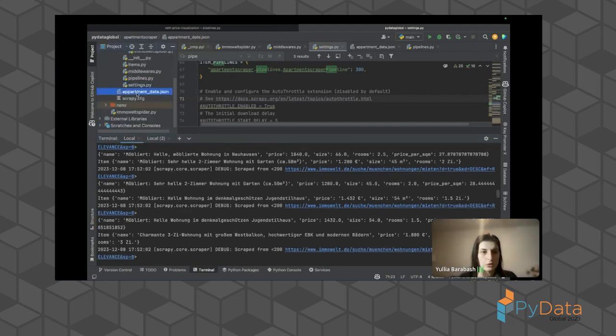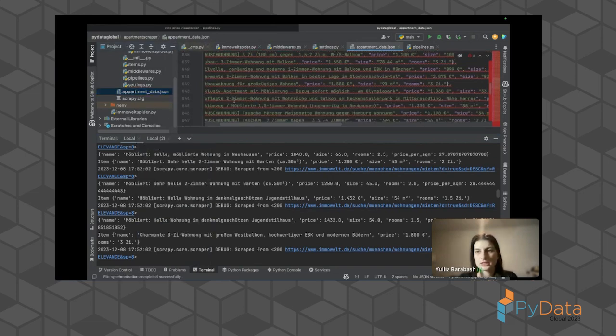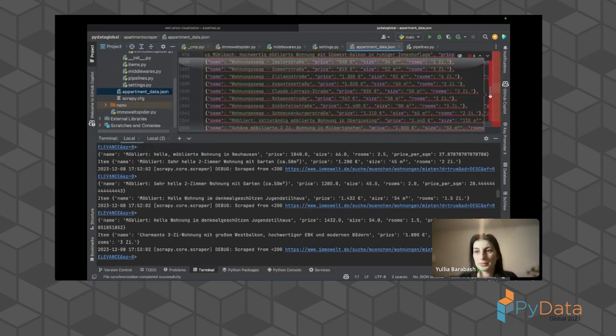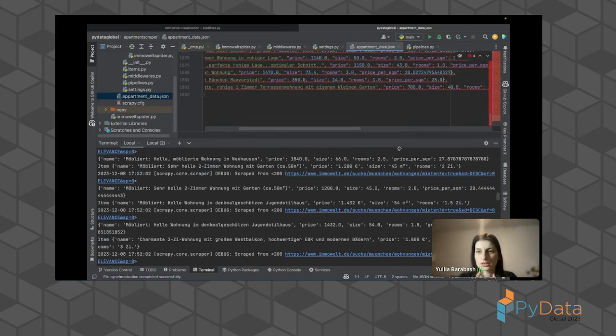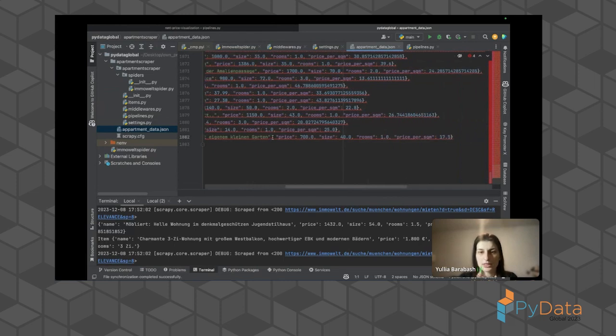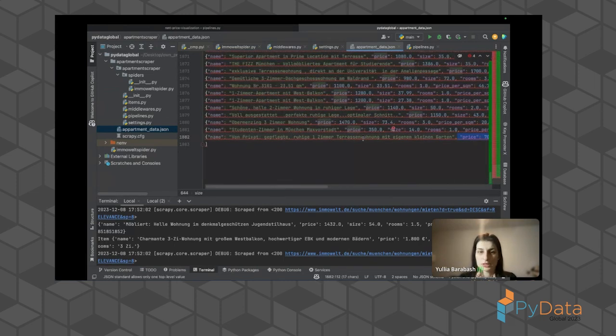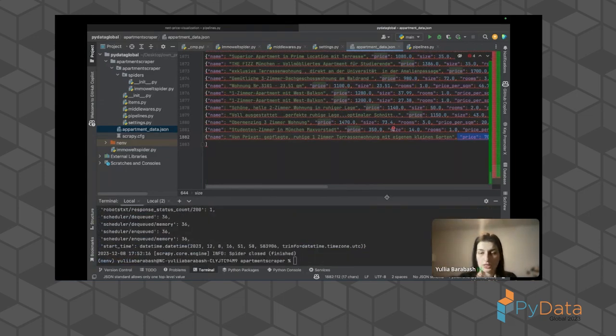If we reload, it basically appends some data so you can debug. Here you can see that we already have our data: price, size, room, and price per square meter. With this simple implementation, we can parse our information.